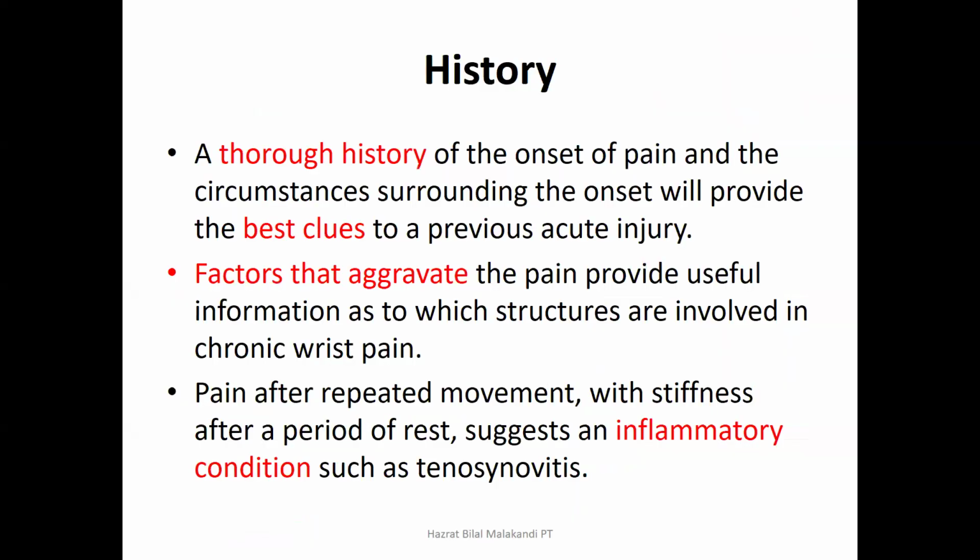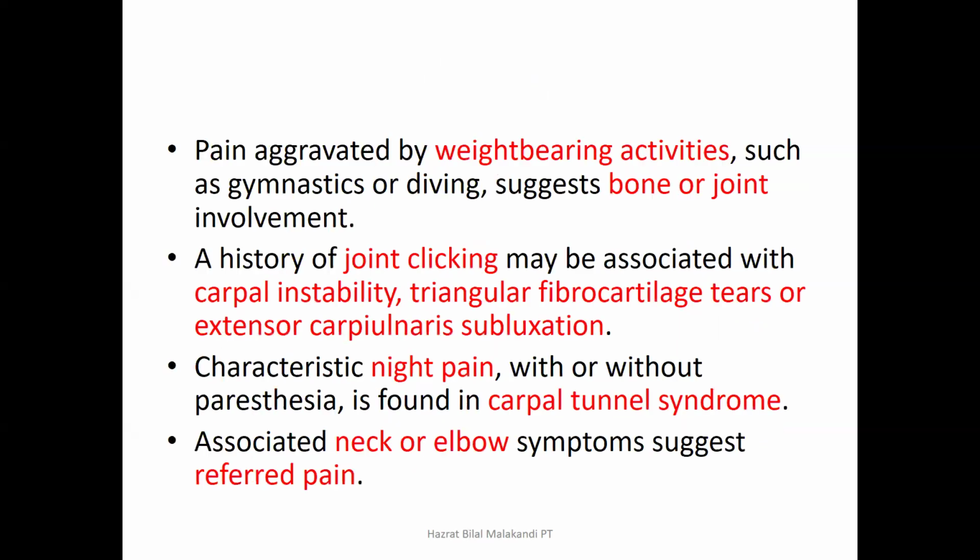A comprehensive and thorough history is key to the identification of the wrist and hand condition, including both the easing factor and the aggravating factor. If the pain is after repeated movement and there is stiffness after rest as well, that may indicate an inflammatory condition like tenosynovitis, like de Quervain syndrome.